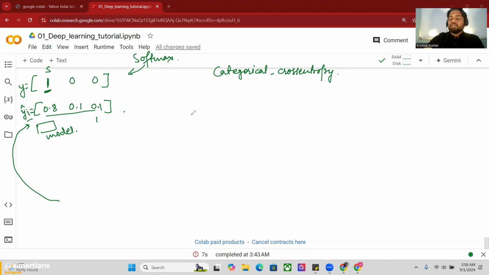Okay, how it works? Let's say this is the formula of categorical cross entropy. I'm denoting L just to show the loss. So loss, short form L, is minus summation of i from 1 up to n, and here I have yi, which is multiplied by log yi cap.